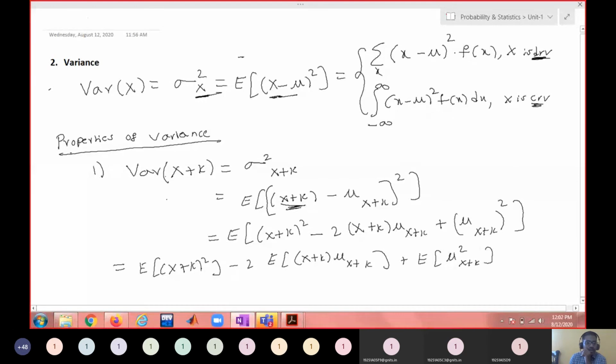Now can I simplify further? Remember, mu of x plus k and mu of k are all constants. The expectation of a constant is the constant itself. So you just expand and apply linearity and you will get the simplification.